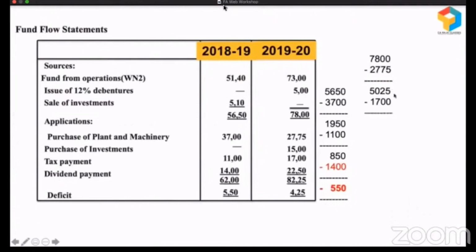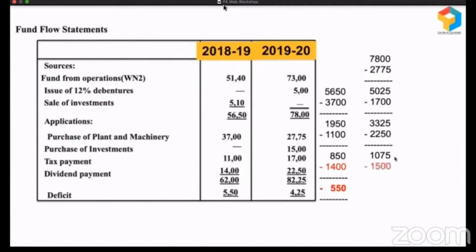So from 5,025, taxes paid, what is left over now? 3,325. From that they want to pay dividend. Okay, let them pay 2,250. It means the balance left over is 1,075. At this point they should have put a brake, but what they did, they went and purchased an investment of 1,500 when they are left with funds of only 1,075.